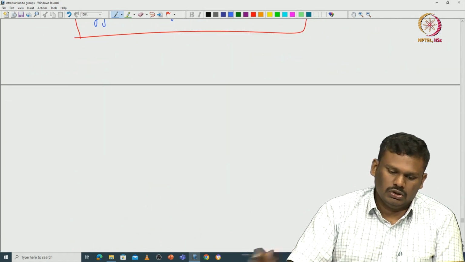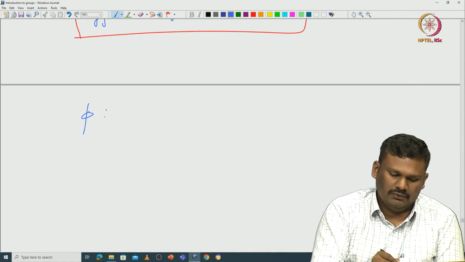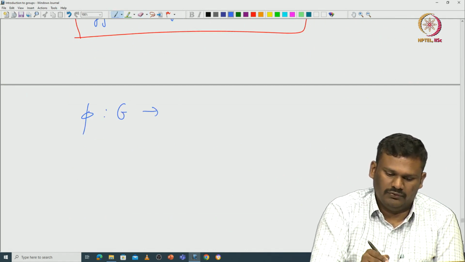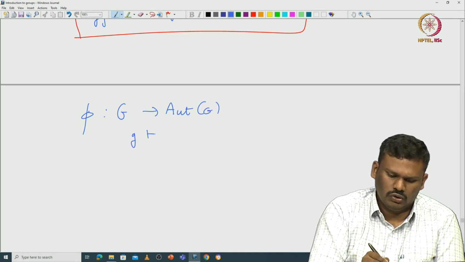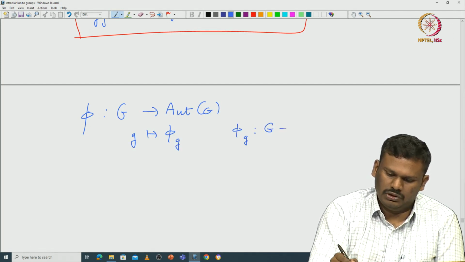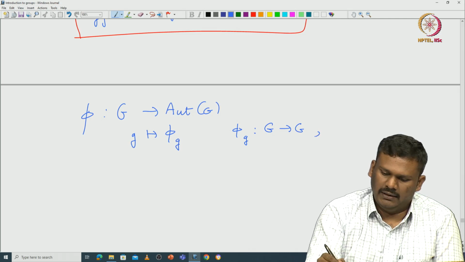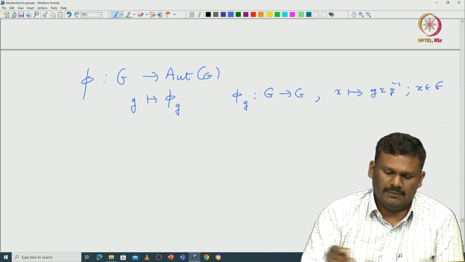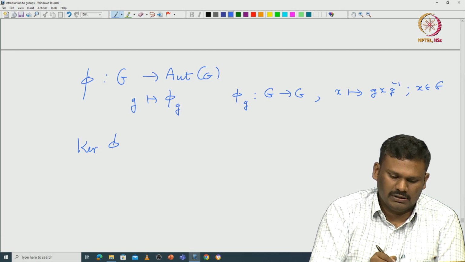So you have the map pi which is defined from G to automorphism of G, where G goes to this pi G, and then the pi G is a map from G to G given by X goes to G X G inverse for X in G. Okay. If you take this particular map, then the kernel of this pi is nothing but the center.